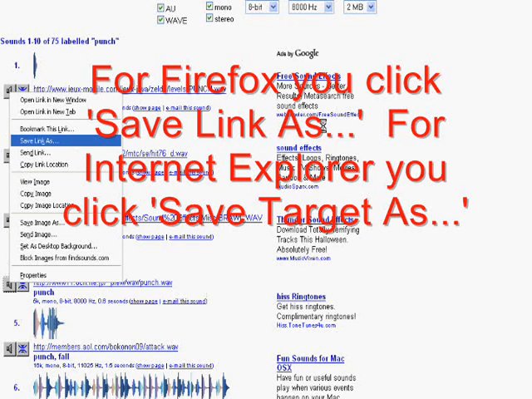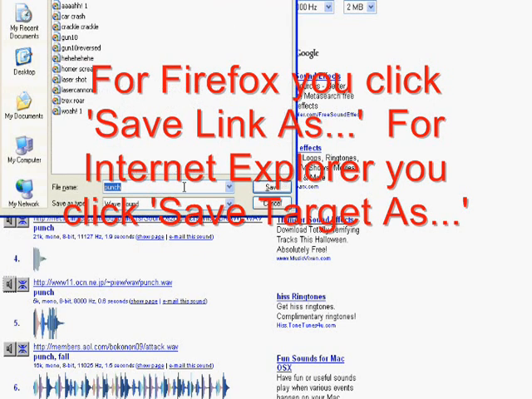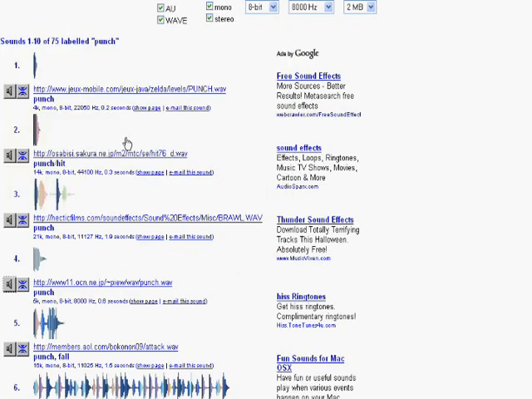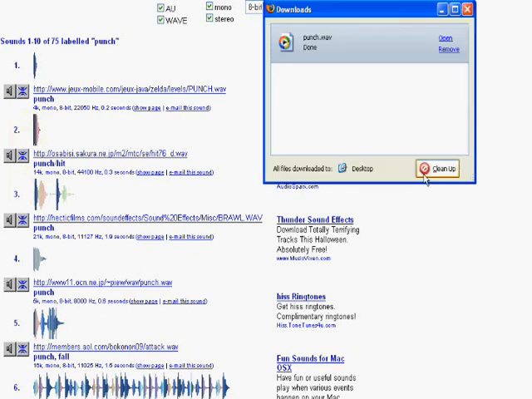Or if you're using Internet Explorer, you might have to press save target as, and then this will come up and you just save it as what you want. And then that's pretty much it.